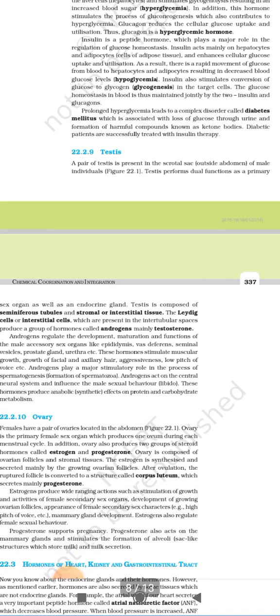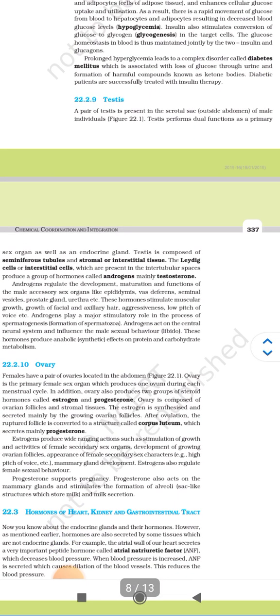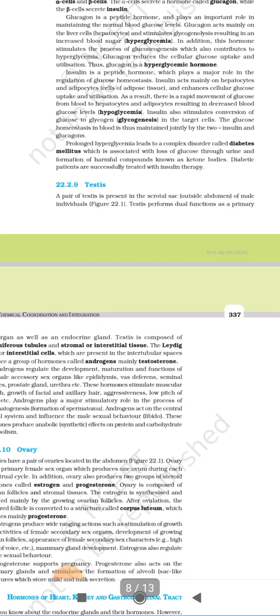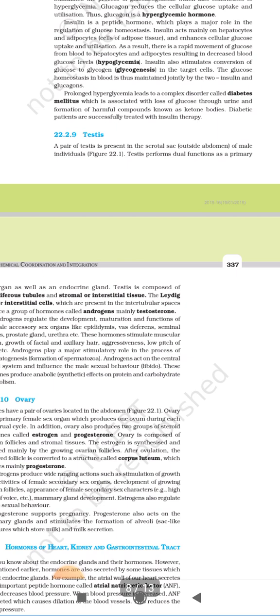Now, in addition, this hormone stimulates the process of gluconeogenesis, which also contributes to hyperglycemia. Glucagon reduces the cellular glucose uptake and utilization. Thus, glucagon is a hyperglycemic hormone.